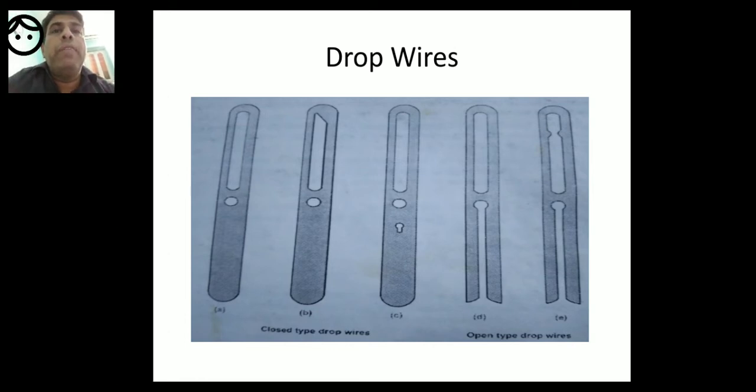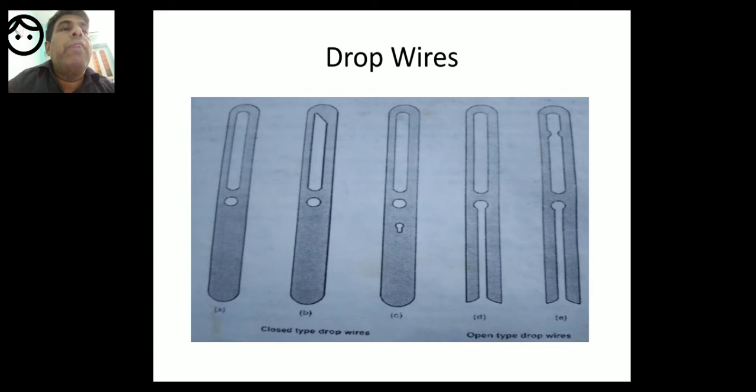the logic is very simple. The warp passes through the drop wire, and when there is a warp breakage, the drop wire will fall onto the machine part. In the mechanical drop wire the motion is transmitted through mechanical means, and the loom will come to a stop.